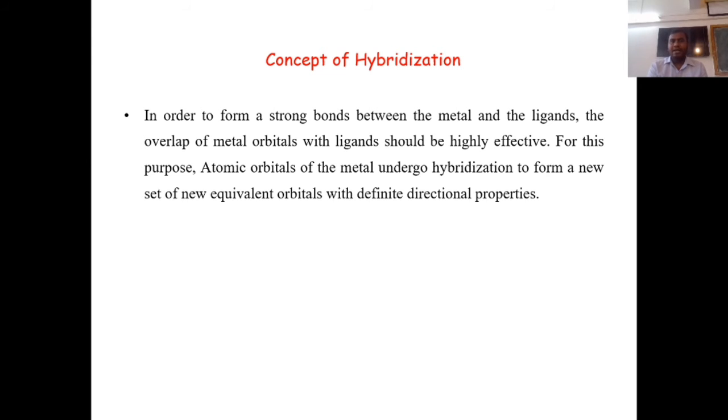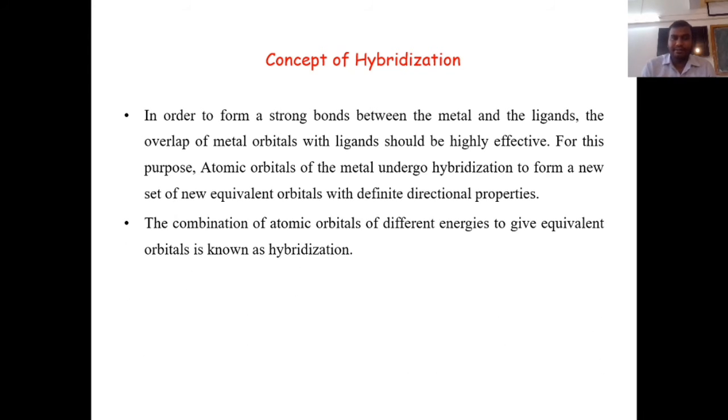For this purpose, atomic orbitals of the metals undergo hybridization to form a new set of equivalent orbitals with definite directional properties. So the atomic orbitals, s, p, d, f, of the metal undergo hybridization to form a new set of equivalent orbitals with definite directional properties. The combination of atomic orbitals of different energy to give equivalent orbitals is known as hybridization. We know the definition of hybridization.